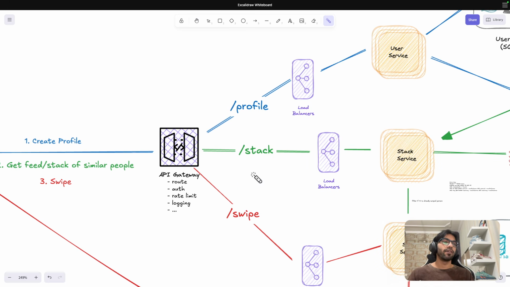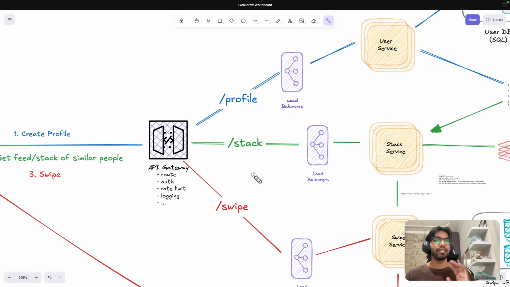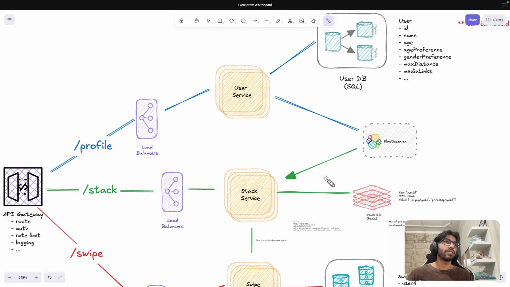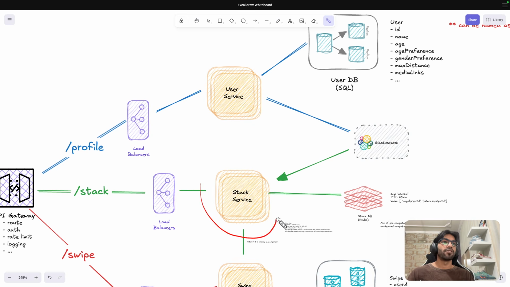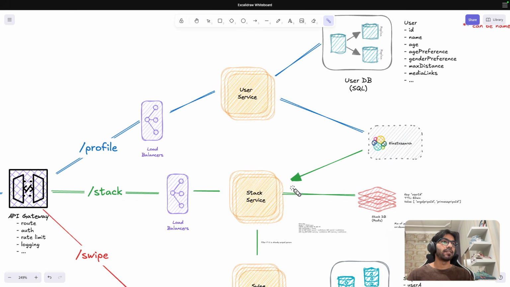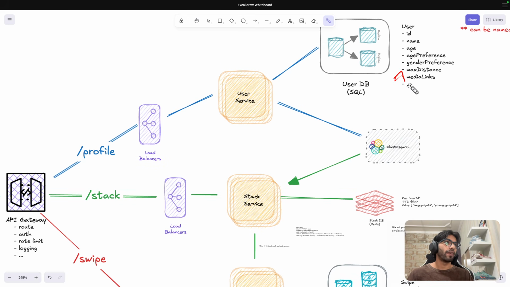These kinds of questions can come up, but these will be in the later stage, right? The main crux should be handled first. So we have a load balancer and then the request goes to our stack service. Now, what all can the stack service do, right? So basically, what is the scenario? What is the question here? The question here is that Jagrit has opened the stack and Jagrit has some preferences, right?